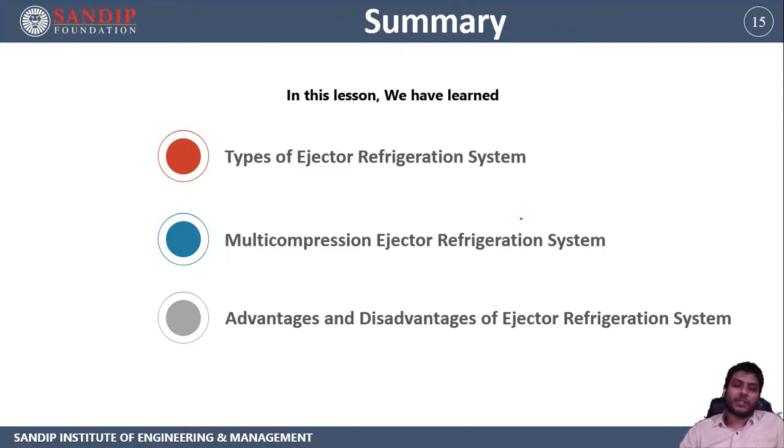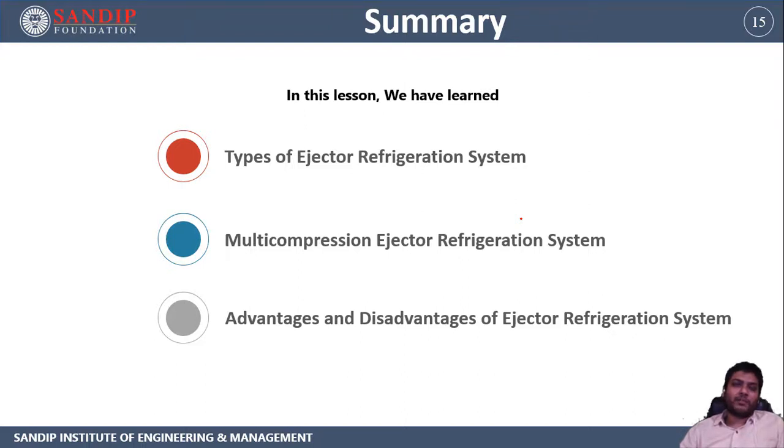Or coming to the transcritical cycle, what are the properties of the fluid or substance that acts as a refrigerant in the transcritical cycle? That means, what are the properties of CO2? Then they can ask what is a transcritical cycle, and what are the different types of transcritical cycle.